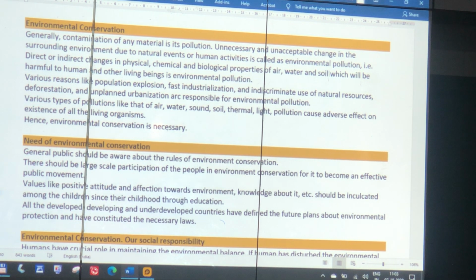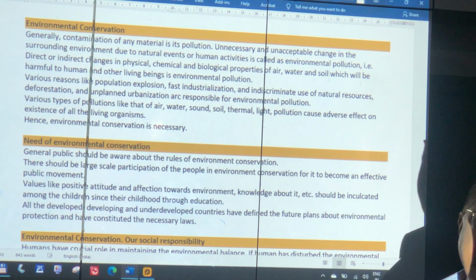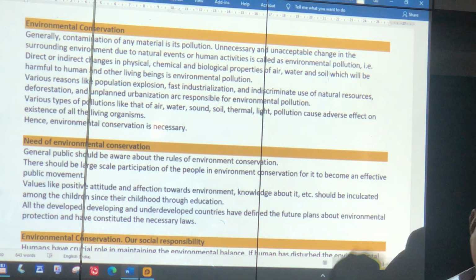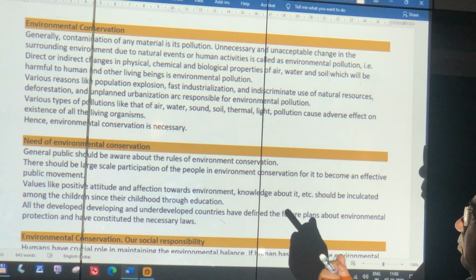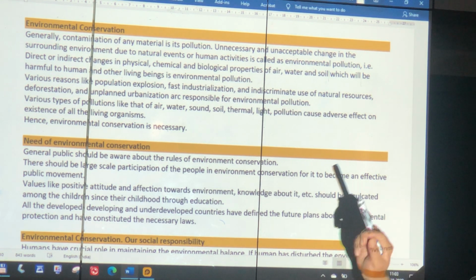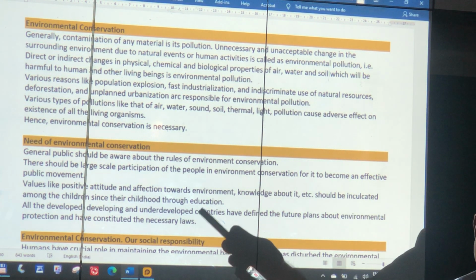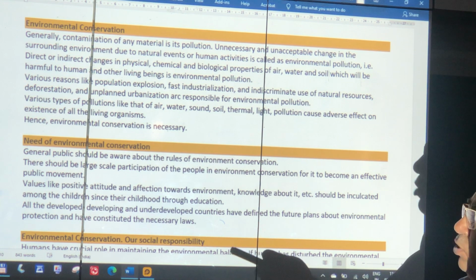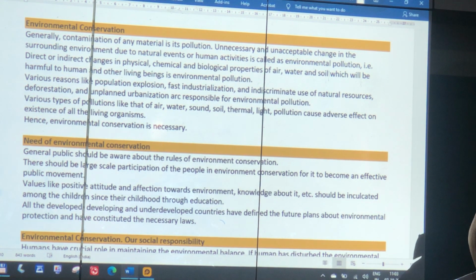Need of environmental conservation. First, tell the public, my friend, this is the problem. Then, large scale participation. Ten people holding placards, one morcha cannot solve the problem. Awaken the public to become an effective public movement. The whole people should be concerned. Then only we can do something. Positive attitude. What will happen?